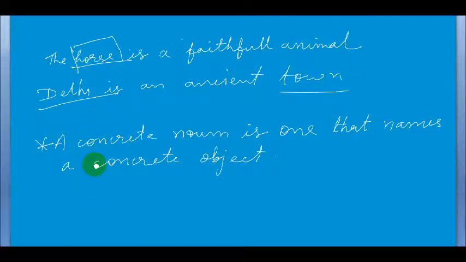Again, the concrete noun can be divided into four types. Here I am giving you. Concrete noun can be classified further. Number one, proper noun.